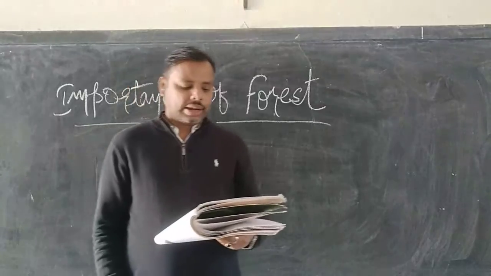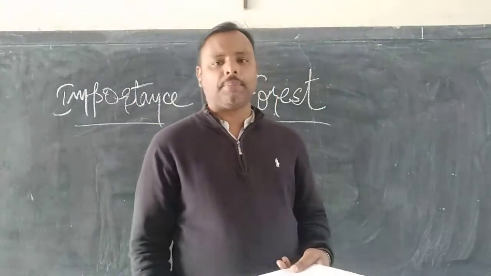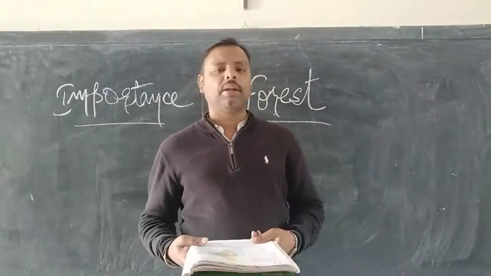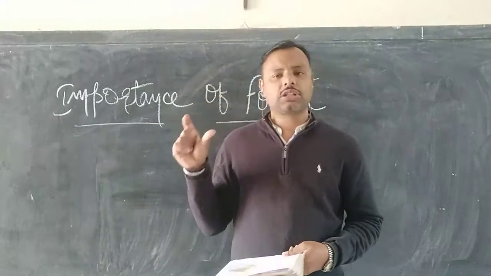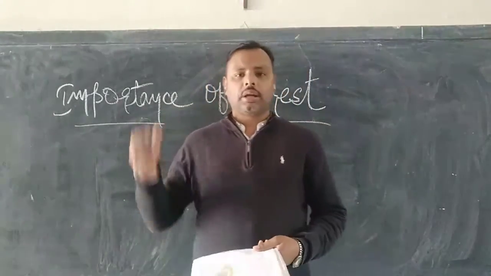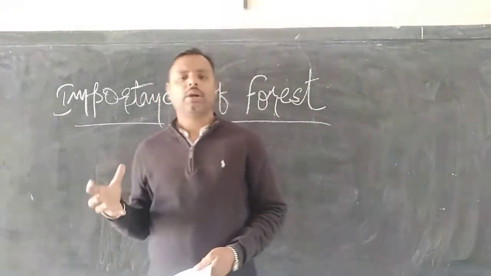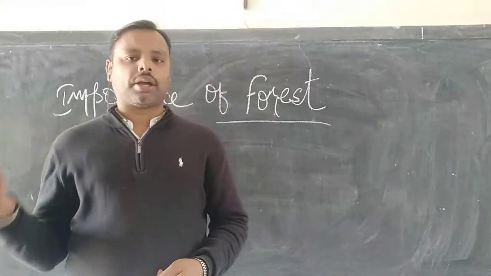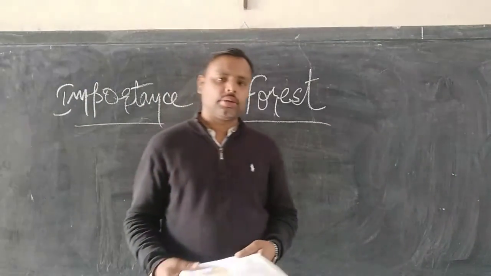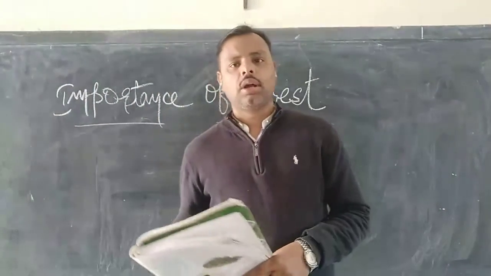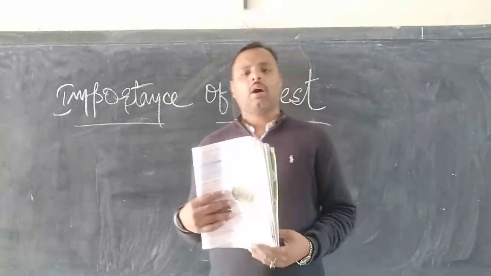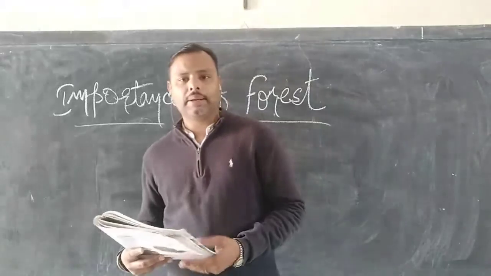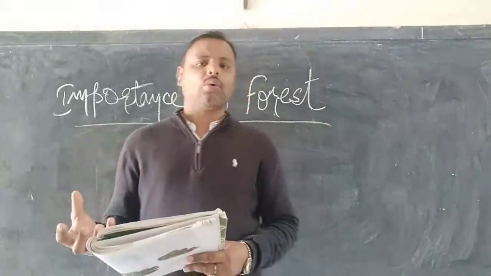Okay. Second, paper is made from wood pulp. Paper is obtained from wood pulp. What is wood pulp? Wood pulp is the softest part of a wood. The inner layer of a wood is called wood pulp, which is used for the manufacturing or production of the paper which we generally use, out of which the books are made, or the copies, or the registers that we use. All of it comes from paper only, and that paper is obtained from the wood pulp.